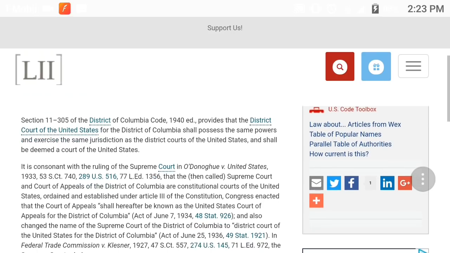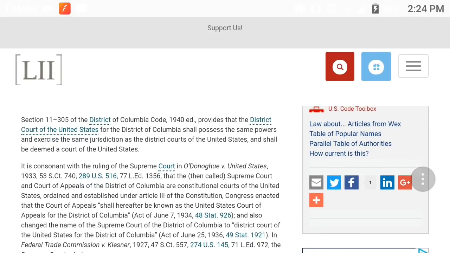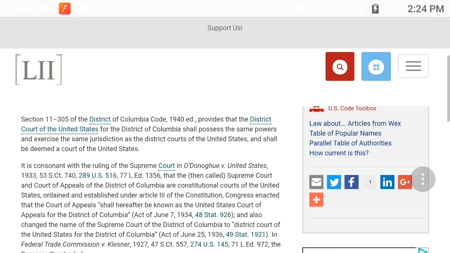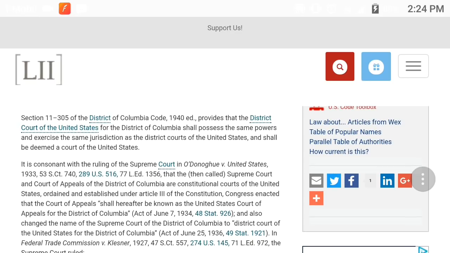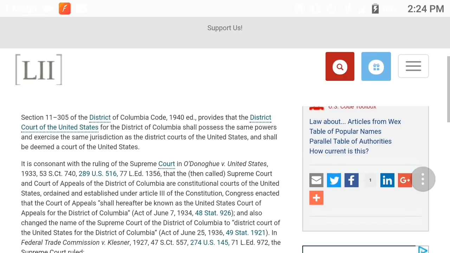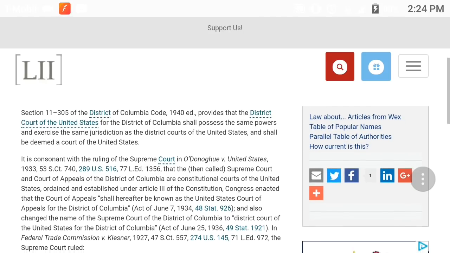Let's continue. Section 11-305 of the District of Columbia Code, 1940 edition, provides that the District Court of the United States for the District of Columbia shall possess the same powers and exercise the same jurisdiction as the District Court of the United States and shall be deemed a court of the United States. But let's continue.